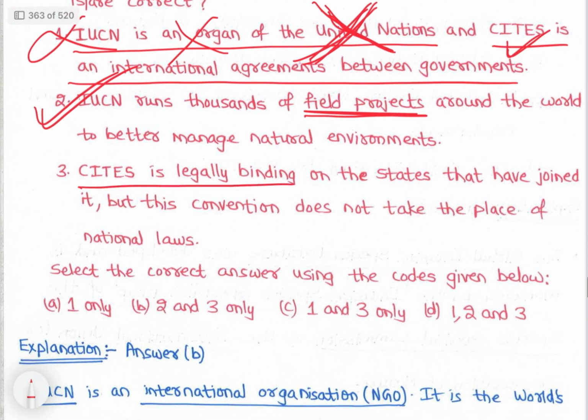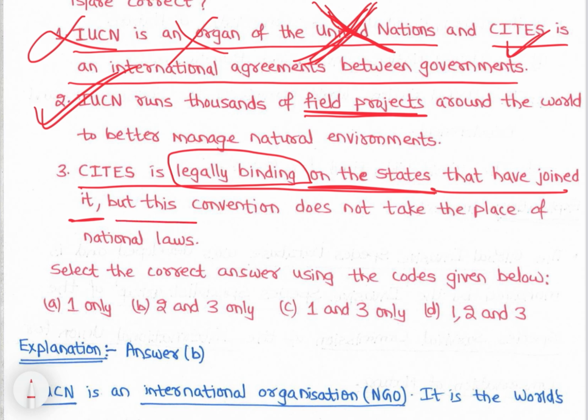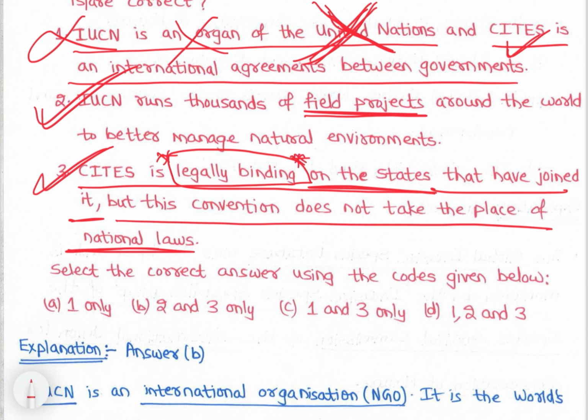And CITES is legally binding on the states that have joined it, but this convention does not take the place of national laws. We have discussed this point. Rather, nations can make laws and implement them. So this is 2 and 3. Option B is the answer.